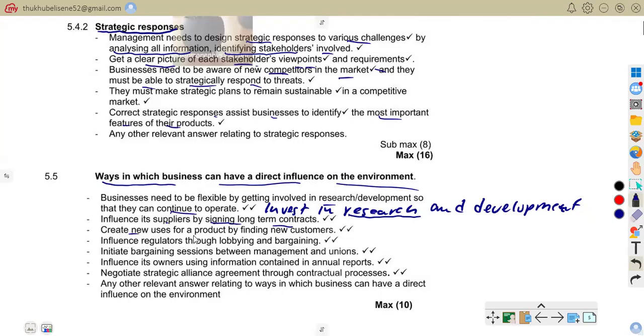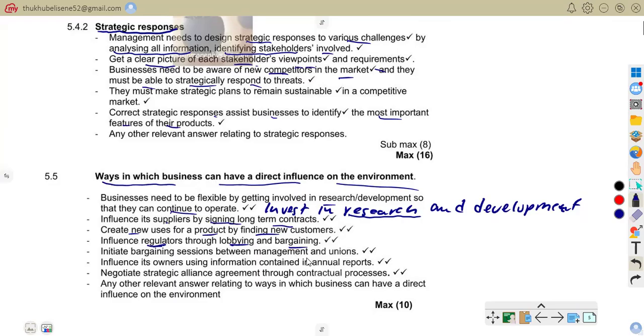They create new uses for a product by finding new customers. So business can expand markets in short. They influence regulators through lobbying and bargaining. So we've said when they're doing lobbying, that's when they influence government policies to change. So we are saying business do influence regulators through lobbying. That is when business try to influence government decisions.